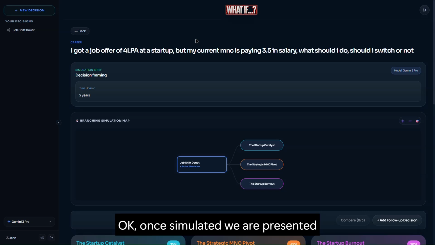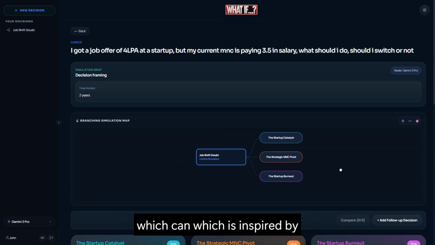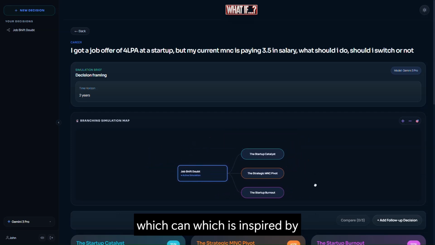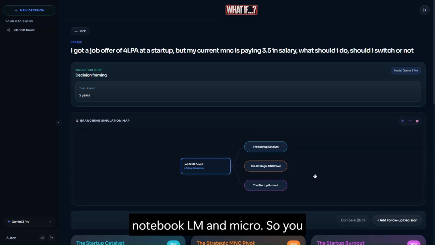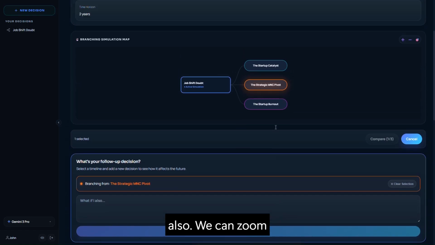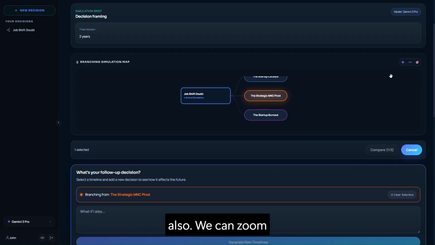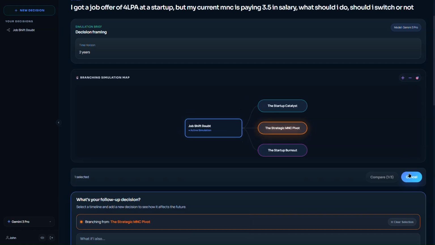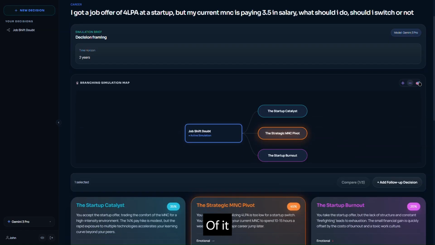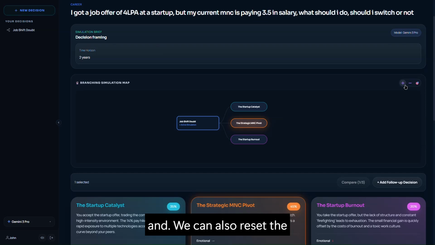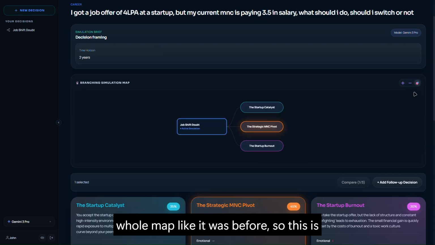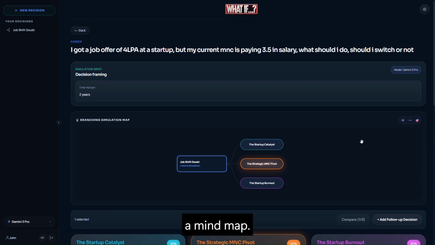Okay, once simulated, we are presented with the simulation map. This is an interactive infinite canvas style map which is inspired by NotebookLM and Miro. So you can click with your mouse to choose a scenario, and we can zoom in and out of it, and we can also reset the whole map like it was before. So this is a mind map.